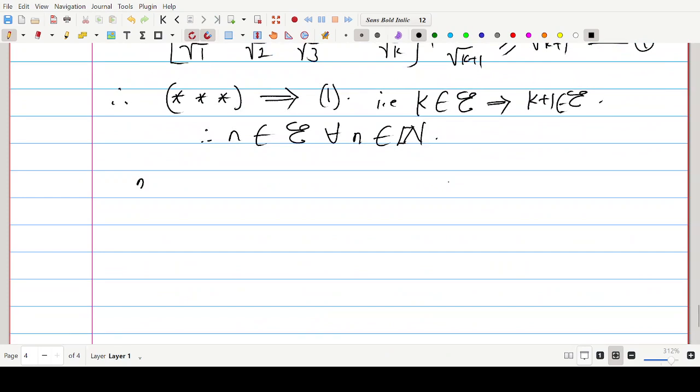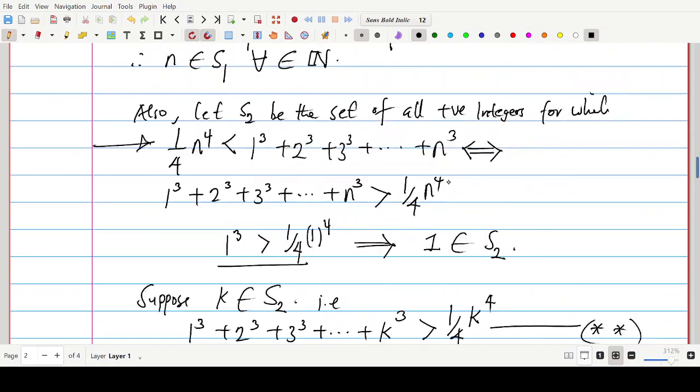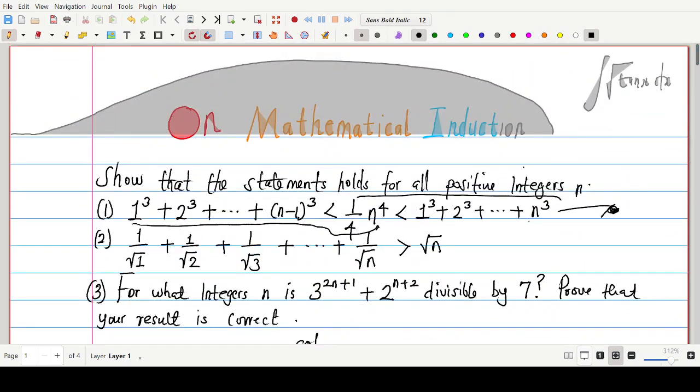That is number 3 now. Let me get it from my material here instead of scrolling up. Now we have 3 to the power 2n plus 1 plus 2 to the power n plus 2. We have to prove that this is divisible by 7. Now let's look at the question carefully. Don't forget the question: for what integer n is this divisible by 7? So in other words, we have to make some statements that these are the integers for which this statement will hold. Thereafter, we are required to prove that our result is correct.